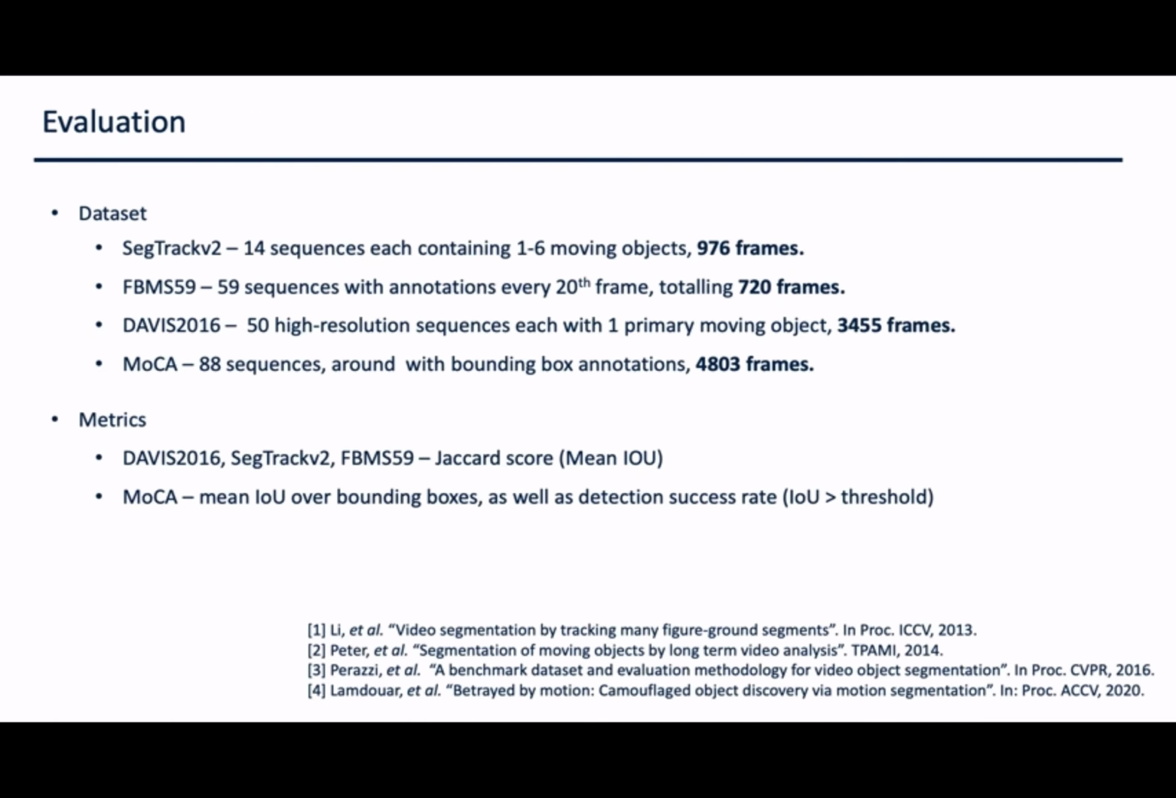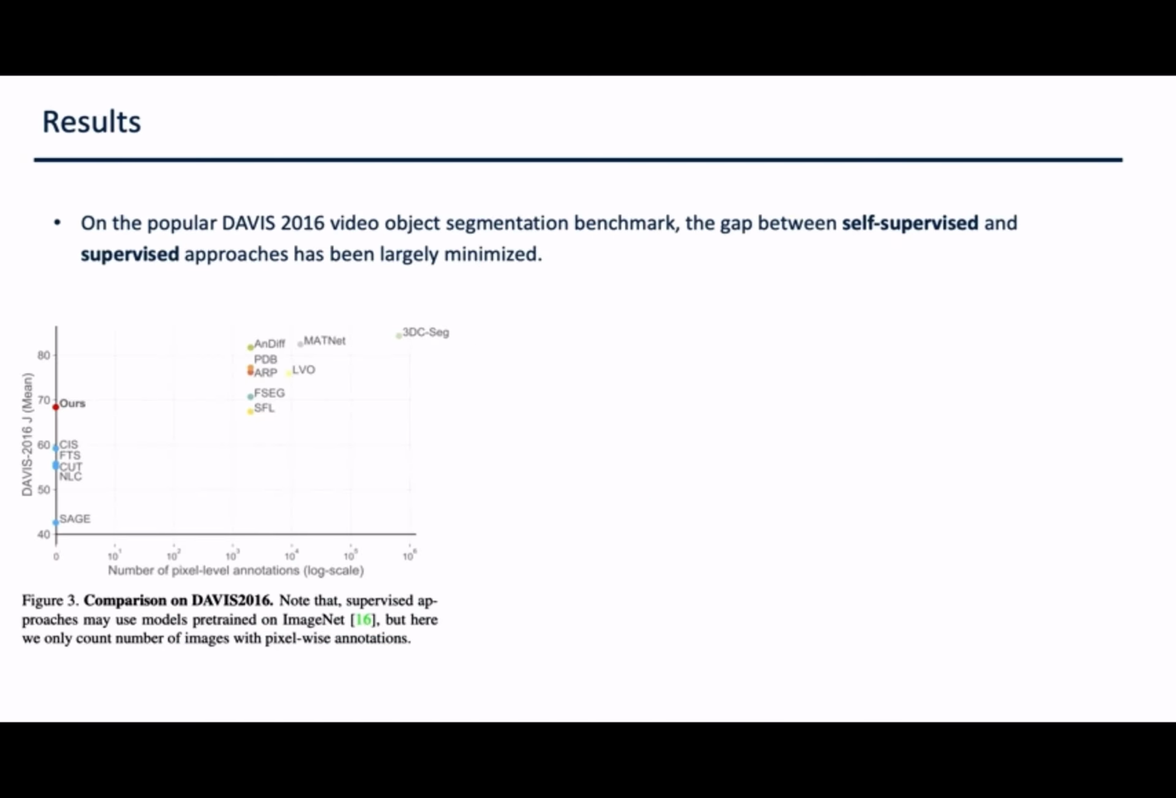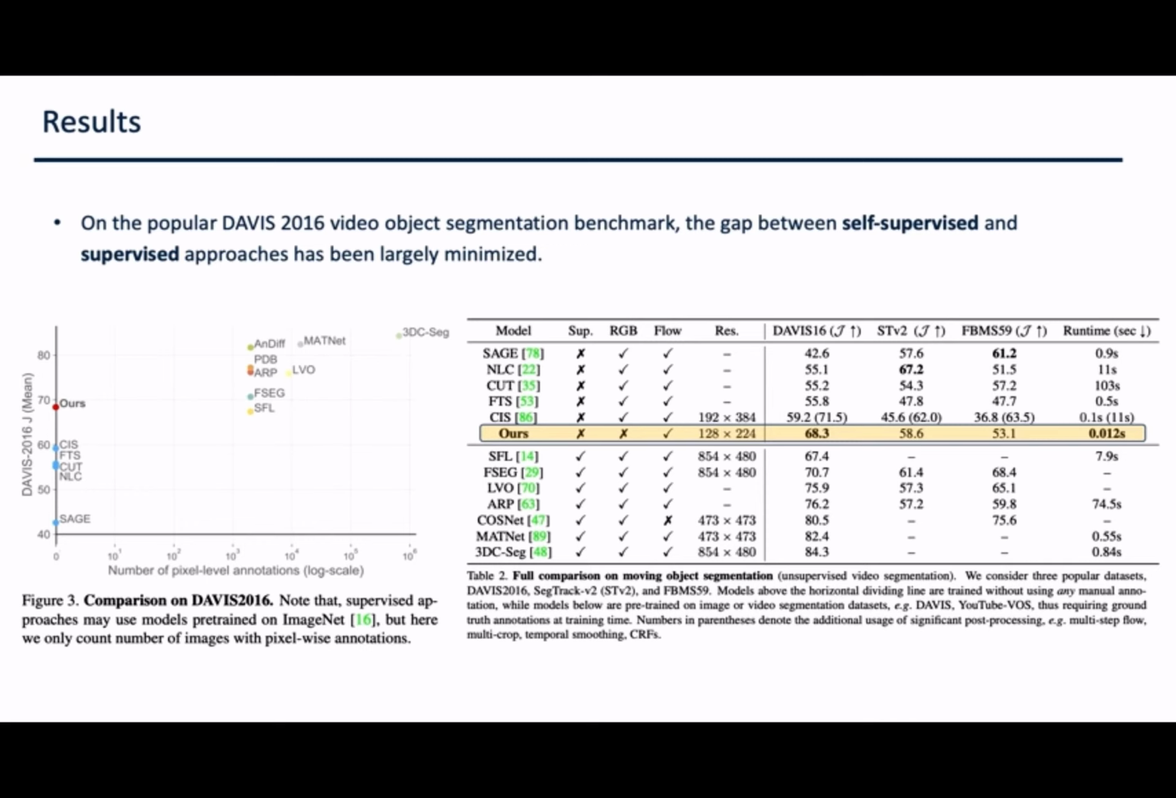We evaluate our model against four different datasets: SegTrack V2, FBMS 59, Davis 2016, and Moving Camouflage Animals, or MoCA. On the Davis 2016 video object segmentation benchmark, we show that the gap between self-supervised and supervised approaches has been largely minimized. Our model is also at least an order of magnitude faster than previous works at over 80 frames per second, as we do not use any post-processing in our model.